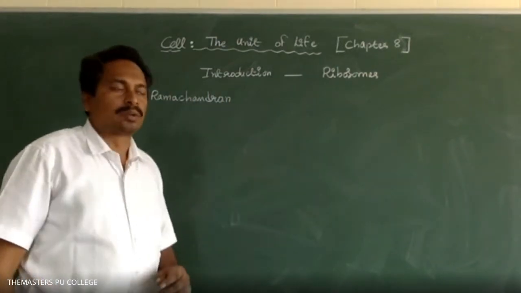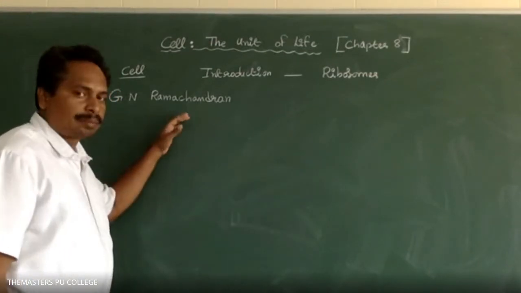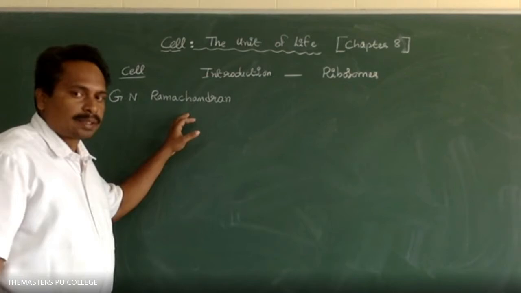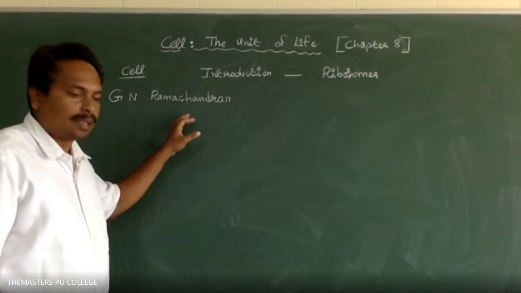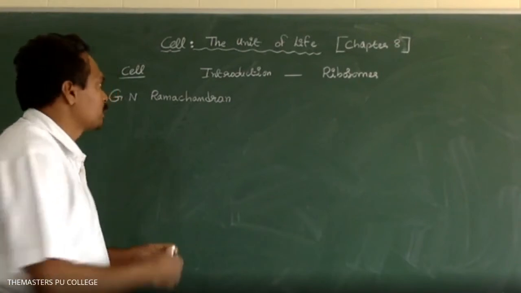Before that, we have to know one of the famous scientists, G.N. Ramachandran. The scientist G.N. Ramachandran discovered the triple helical structure of collagen protein.